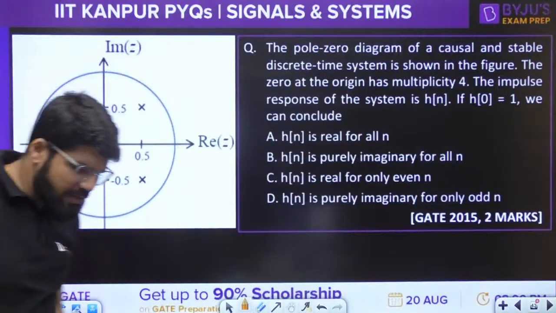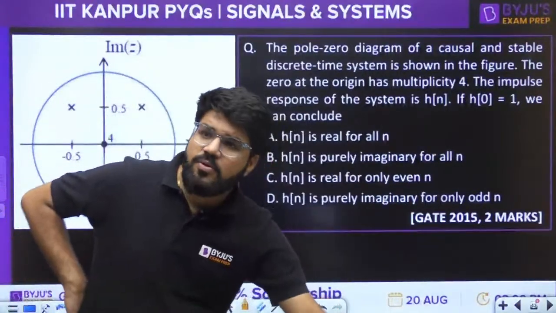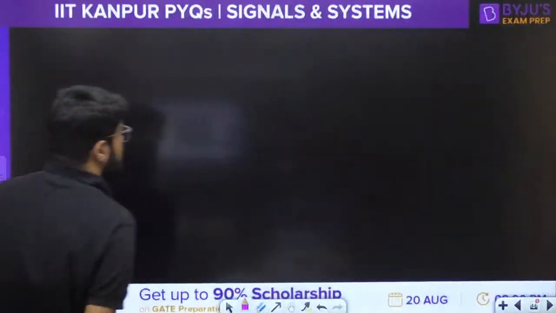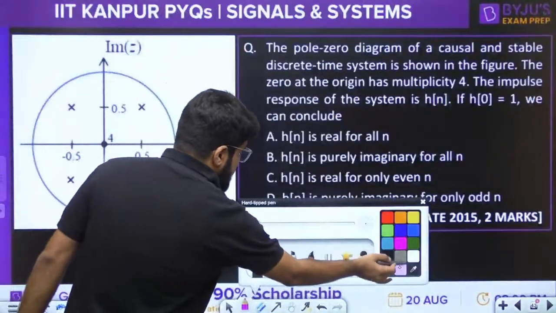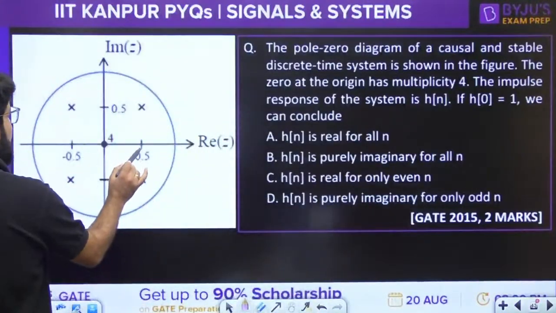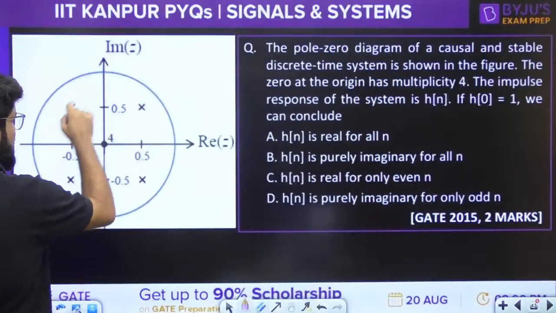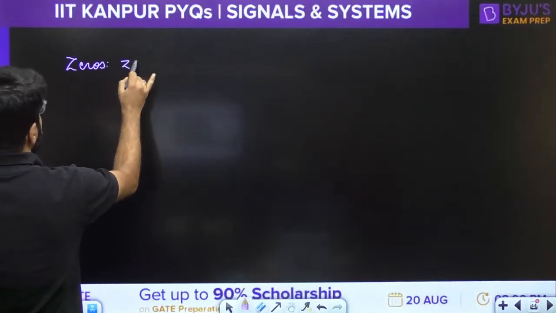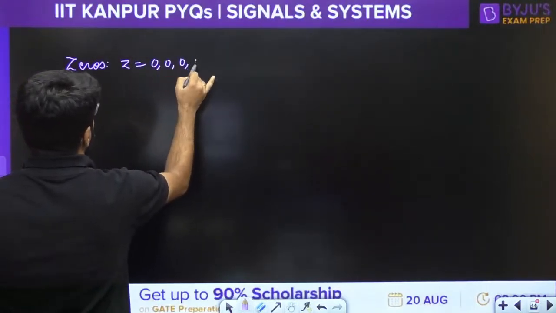We can conclude what? So what are the poles? Let me write down the poles here. The real part 0.5 and imaginary part 0.5, and the quadrature of poles is given. What are the zeros? Z equal to 0, 0, 0, 0.